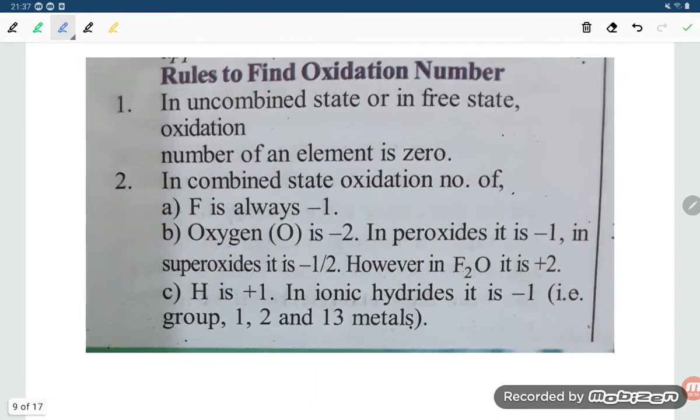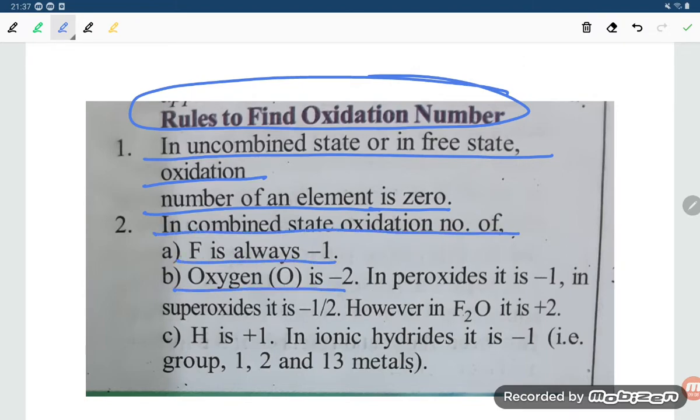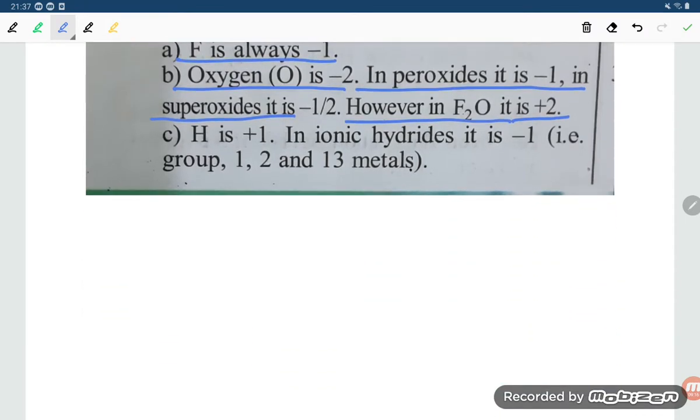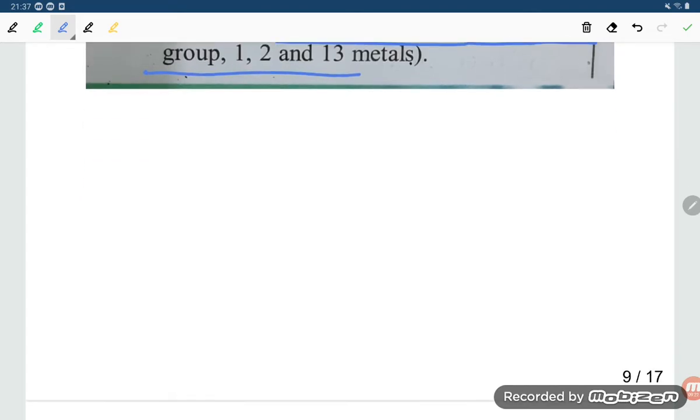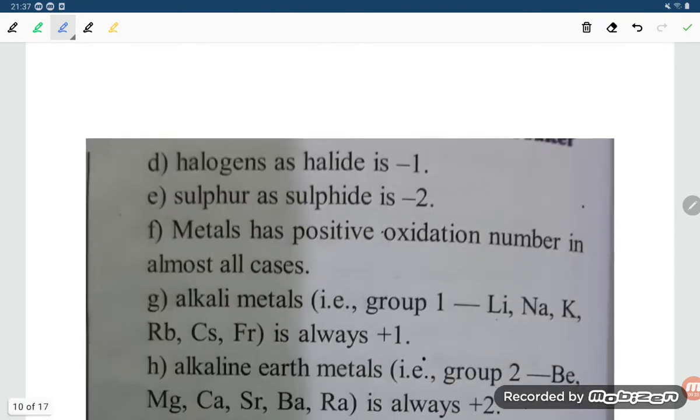Now the next point, students, is the rules for oxidation number. In the uncombined or free state, the oxidation number of an element is 0. In the combined state, the oxidation number of fluorine is -1, oxygen is -2, in peroxide -1, in superoxide -1/2. However, in F2O it is +2. Hydrogen is +1, and in ionic hydrides it is -1, that is, with group 1, 2 and 13 elements.